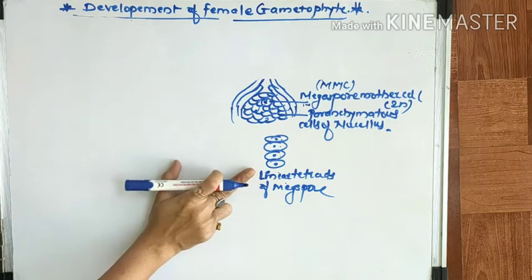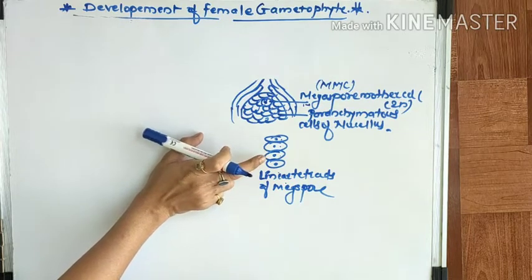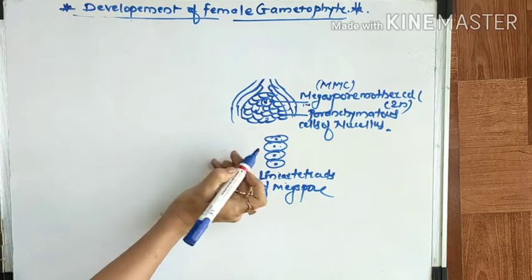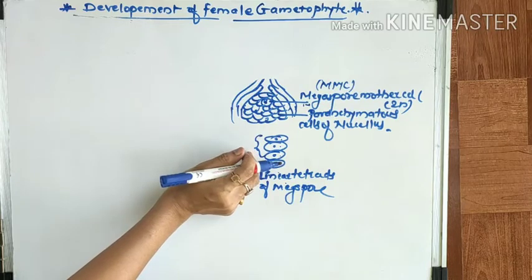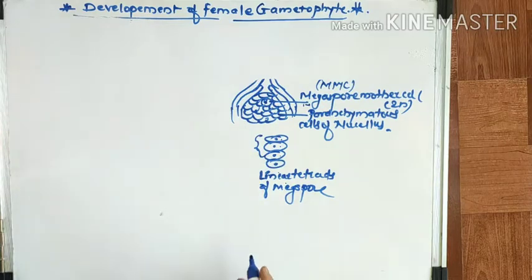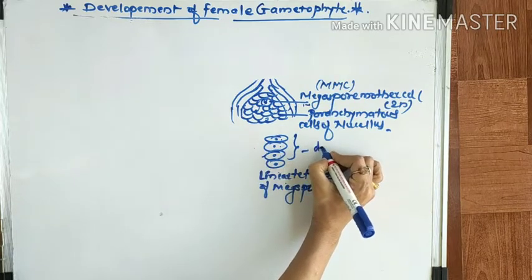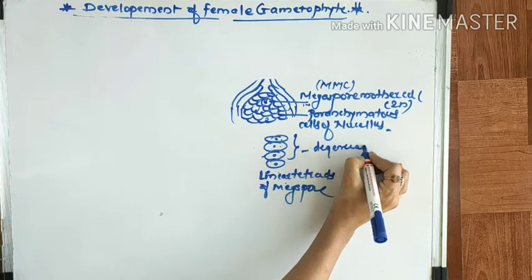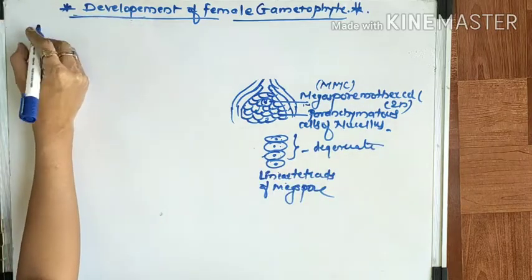Once they form a linear tetrad, out of these four haploid megaspores, 1, 2, 3, 4, all haploid in nature, the upper three get degenerate. Here I am writing, the upper three get degenerate. So what is the next step?